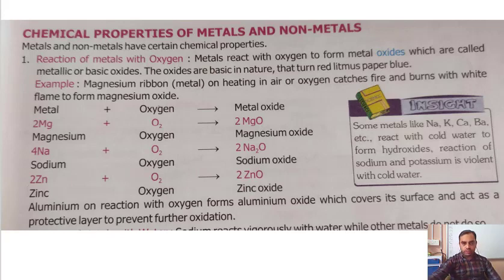Good morning, dear students. In the previous class, we started the chapter Metals and Non-metals. We started talking about some properties of metals as well as some properties of non-metals. That was basically the physical properties of metals as well as non-metals. Today, we are going to start the chemical properties of metals as well as non-metals.